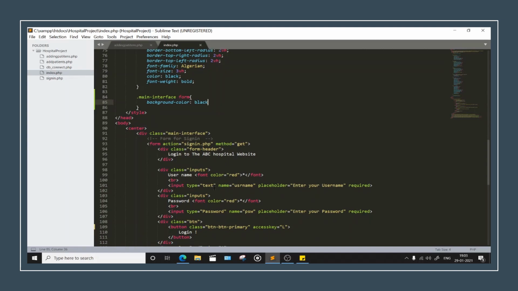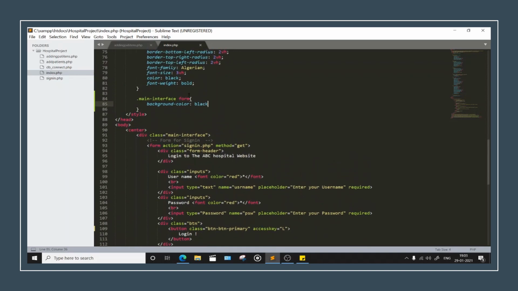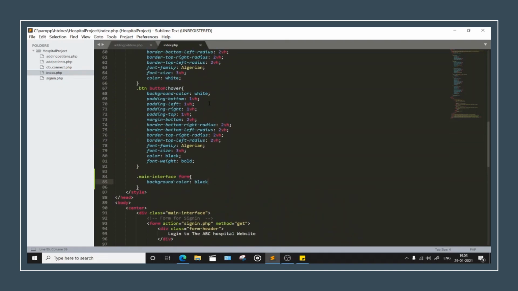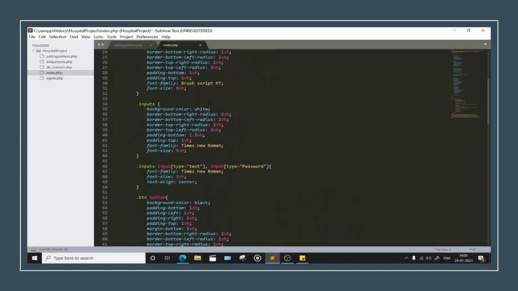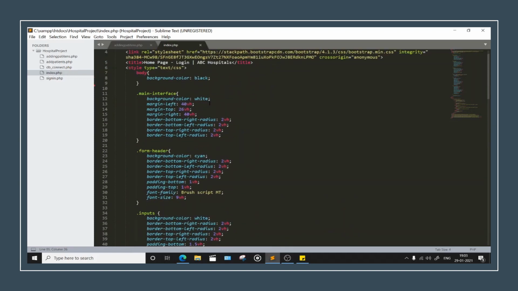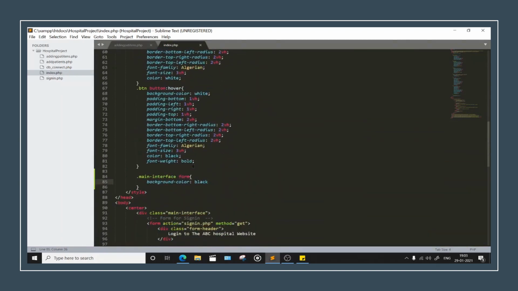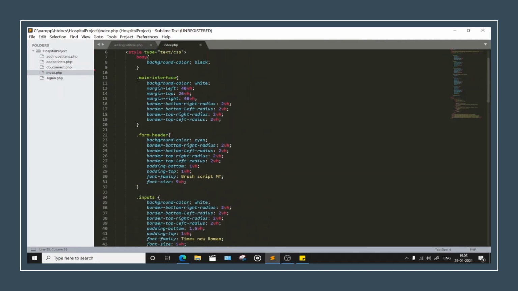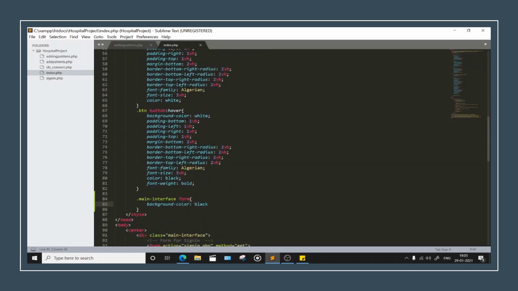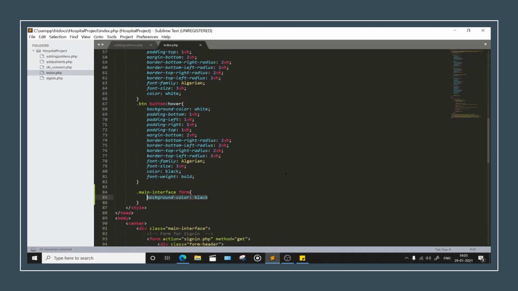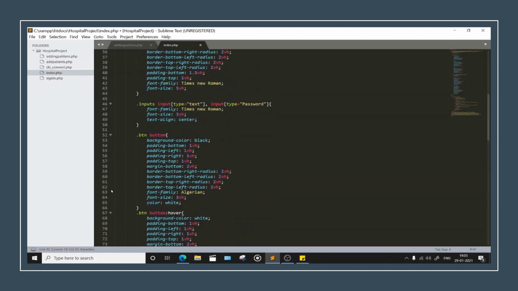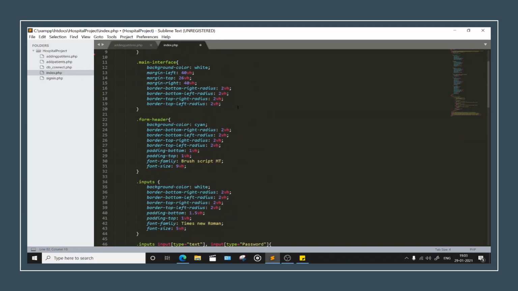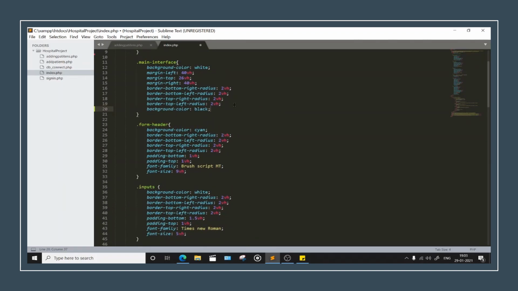Form. Okay, so where is it? Have we used it somewhere else? Dot form header. We have used that form header. Okay, well we don't need this. Dot main interface. Okay, that's where we were wrong, right? We have already used this thing to work perfectly before, and this time we were bad in our designing. That's why it just gave something unusual which we don't want.